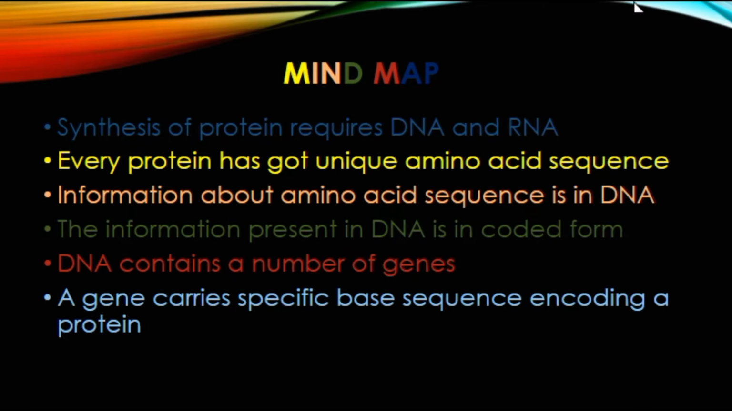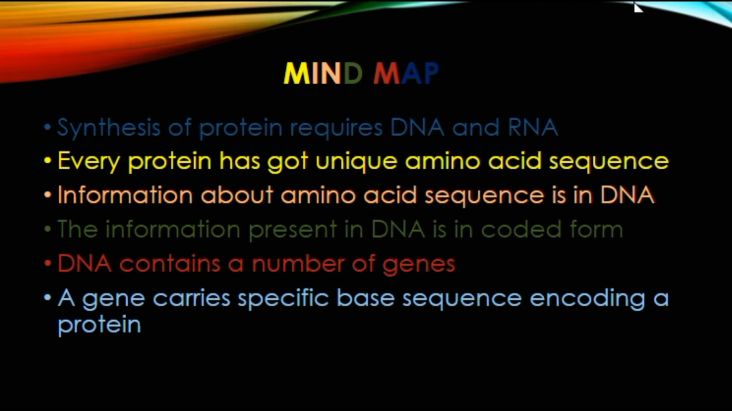Now it's time for building a mind map for easy understanding of transcription. The first point is that synthesis of protein requires DNA and RNA. DNA stands for deoxyribonucleic acid and RNA stands for ribonucleic acid. As we all know, DNA controls the life and activities of the cell, so obviously for synthesis of anything, like here we are talking about protein synthesis, information from DNA is required.